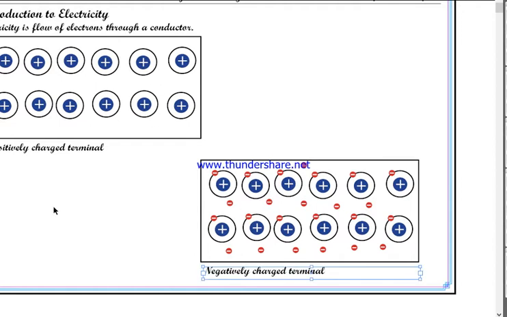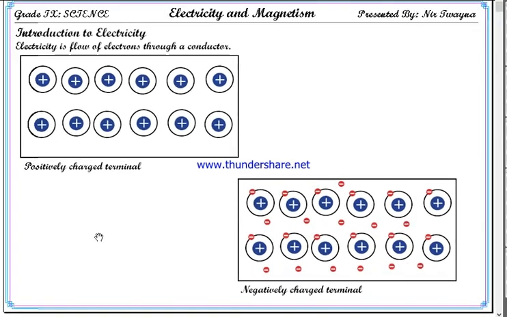Understood? So this simple accumulation of charges is called static electricity. That also you have studied in grade 8. This simple accumulation of charges is called static electricity, and it is valid for both positive and negative. Here positive charges are accumulated, static electricity. Negative charges are accumulated, static electricity. It is the same.